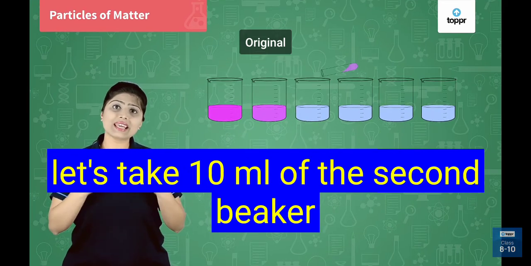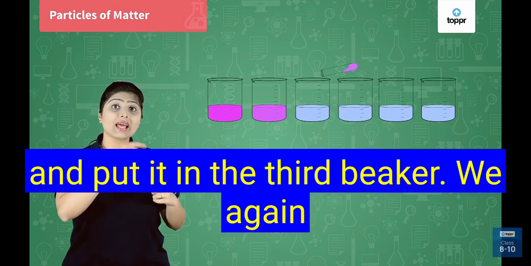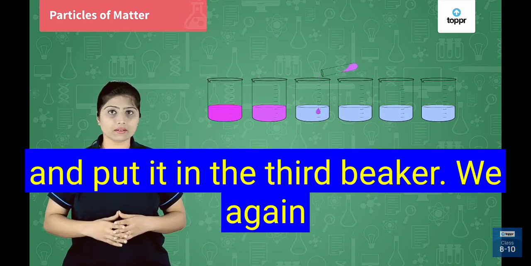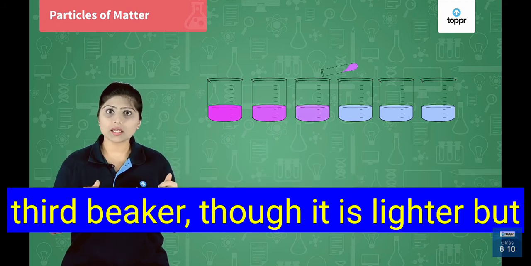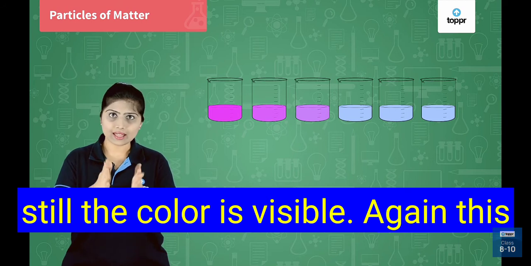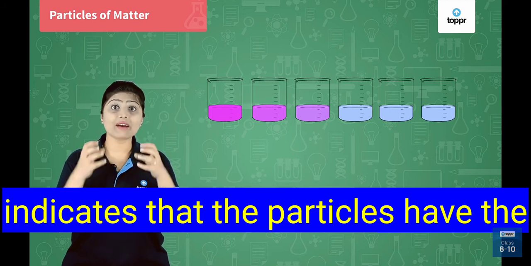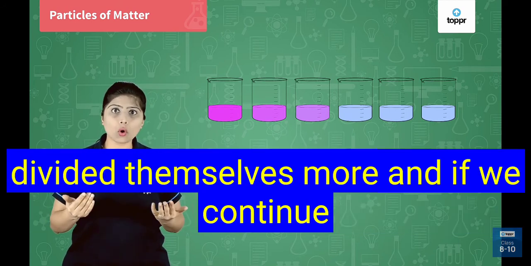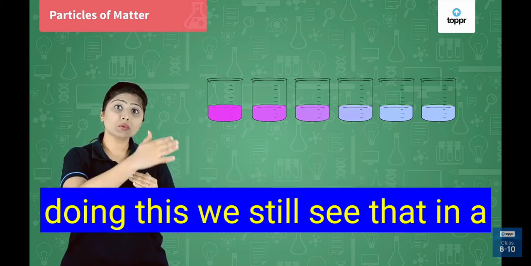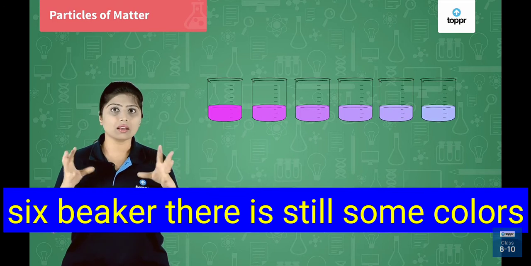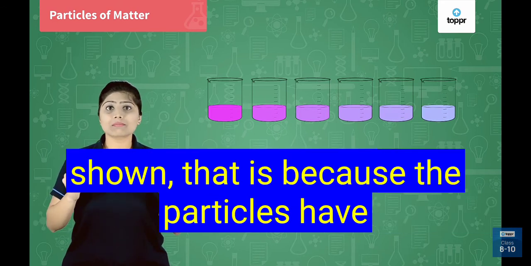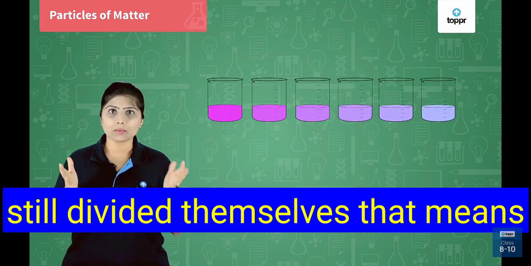Now let's take 10 ml of the second beaker and put it in the third beaker. We again see that there is some color seen in the third beaker, though it is lighter, but still the color is visible. Again, this indicates that the particles have divided themselves more. And if we continue doing this, we still see that in the sixth beaker there is still some color shown. That is because the particles have still divided themselves.